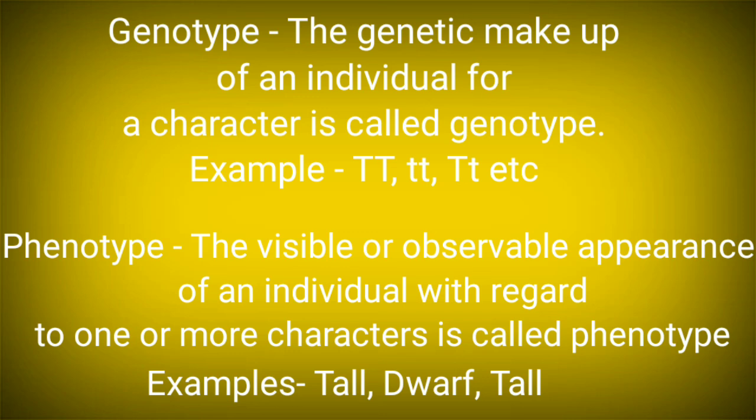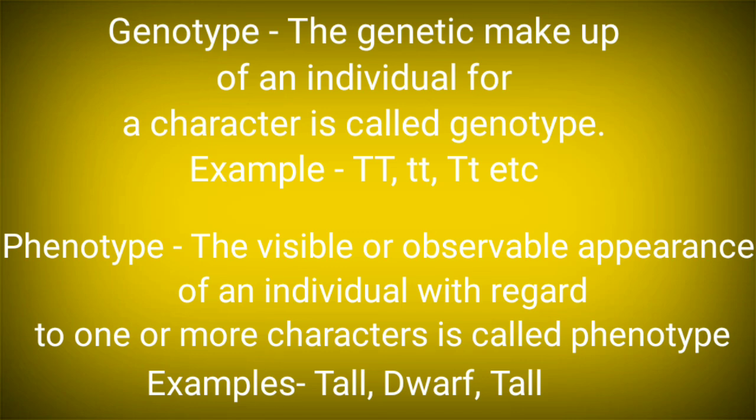And phenotype. This is the visible or observable appearance of an individual with regard to one or more characters, and it is called phenotype. For example, tall, that is the phenotype. Dwarf is the phenotype because these are observable. If a plant is tall, then we can see it with our naked eye.